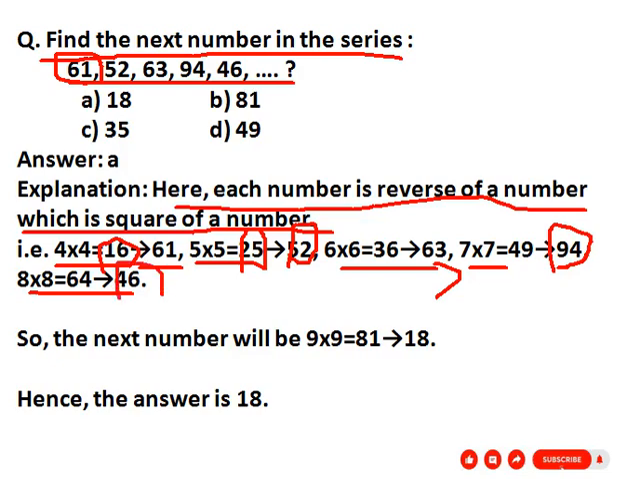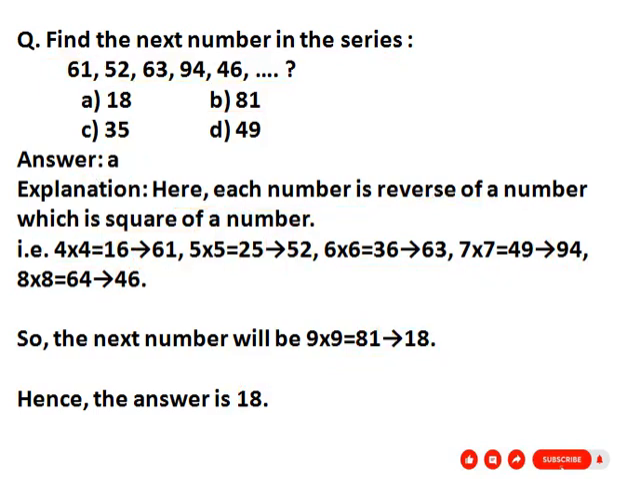So the next number will be 9 into 9, 9 square 81. And the reverse of 81 is 18. So our correct answer is 18. Here given option A 18. So our correct answer is option A, 18.